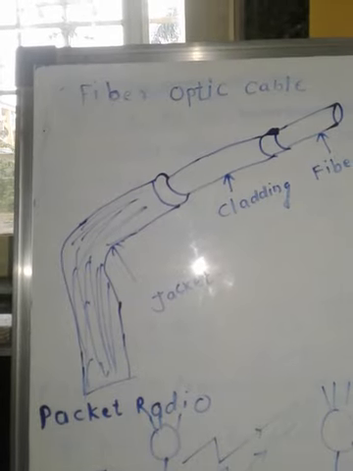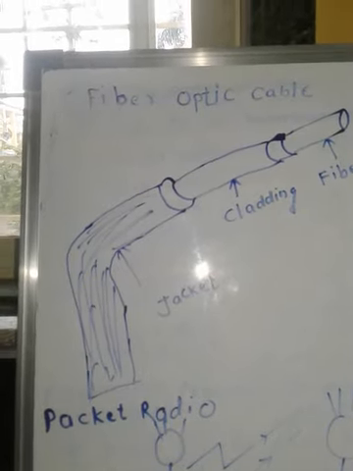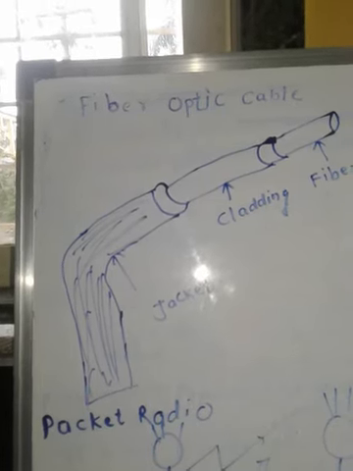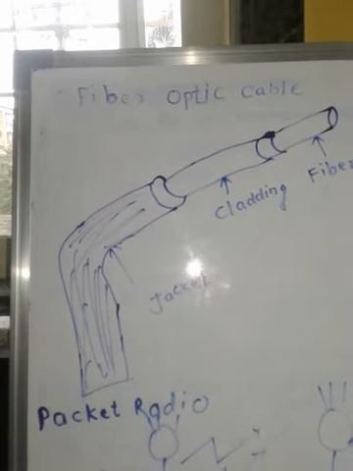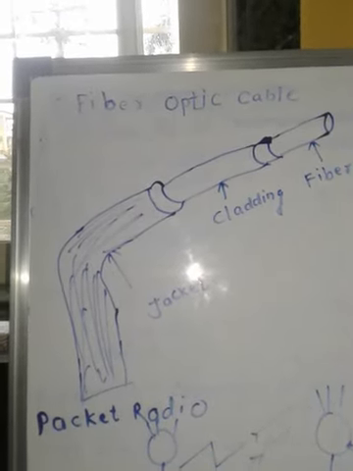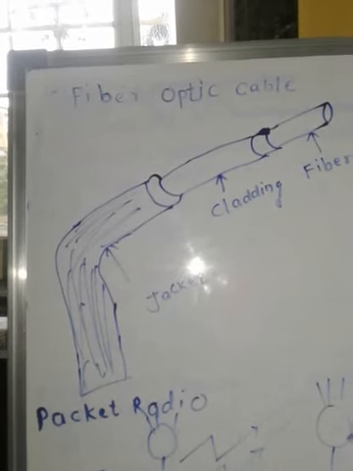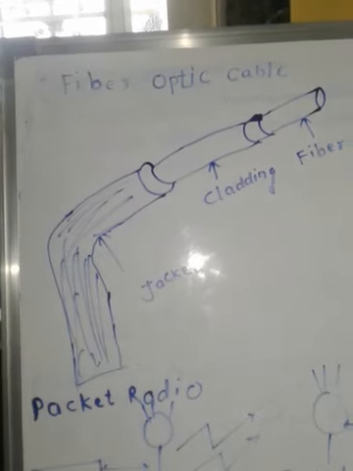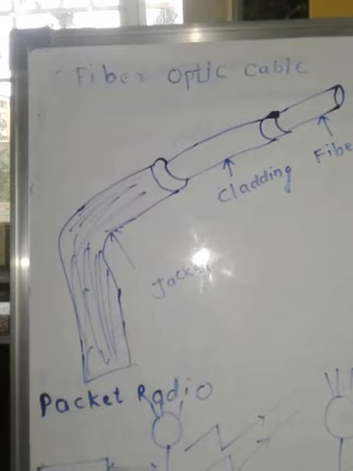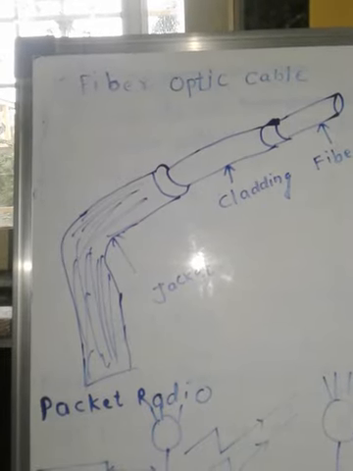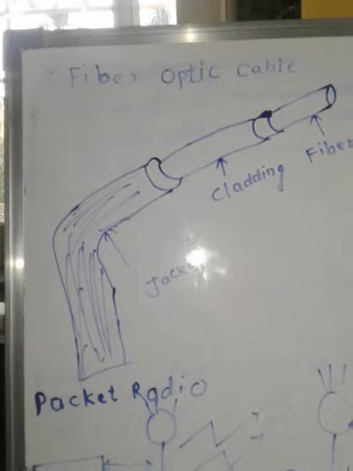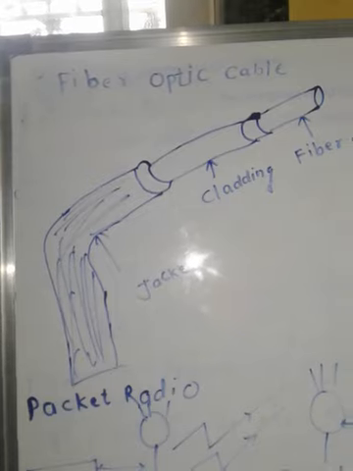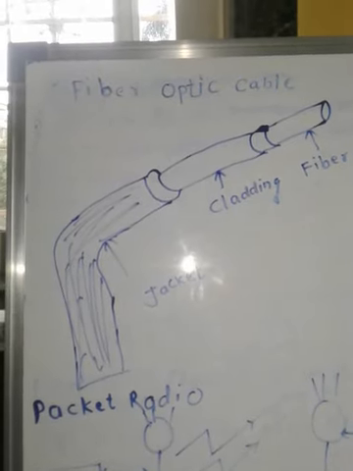Second disadvantage, this data has a lack of security because the radio waves can be received by anyone. Though it is wireless media, the frequency goes anywhere and any other data transmission station can receive this kind of data. So it has a lack of security. The installation cost is very high and installation is complex. And the last one, attenuation is very high and it is minimized by using repeaters.